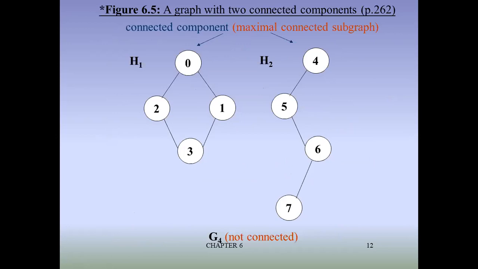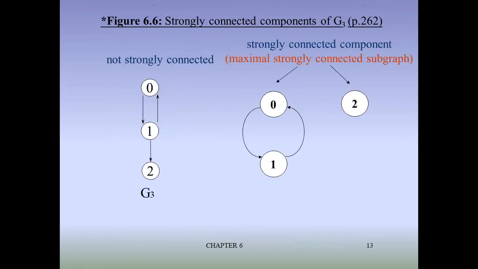Now G4 is not connected, whereas for the connected component, if you saw the earlier diagram, that is a connected one. Okay, the maximum connected subgraph of the given G1. If you remember G1, there you can define connected and not connected, or how you can draw it there. These are some of the terminology.